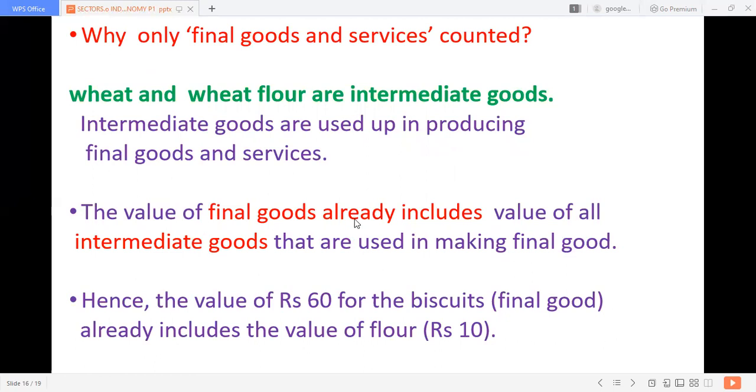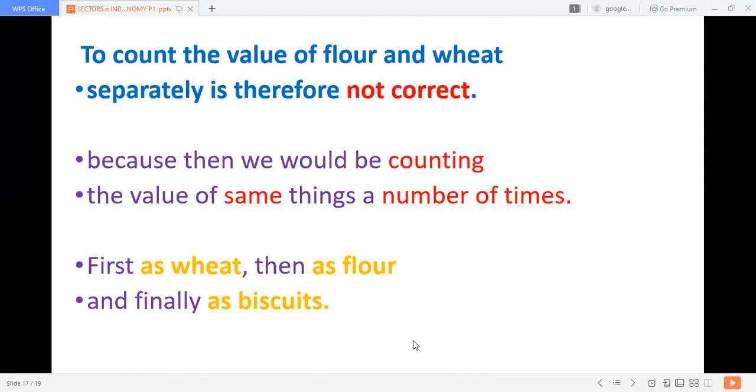So the value of final goods already includes the intermediate goods that are used in making final goods. I mean, in the biscuit, the value of wheat is added already. Hence, only the value of biscuit is to be added. 60 rupees for biscuits already includes the value of flour. Clear? So to count the value of flour and wheat separately is therefore not correct, because then we will be counting the same things a number of times. Wheat once, wheat flour 8 plus 2 rupees the second time, and 10 plus 15 the third time.